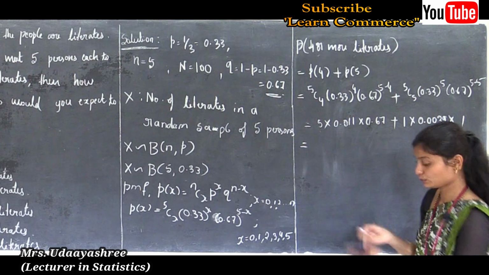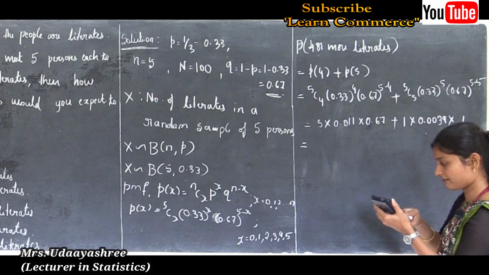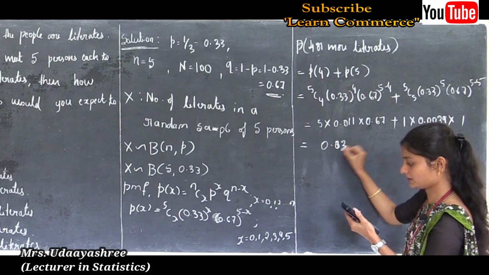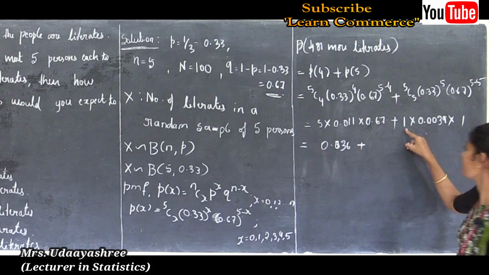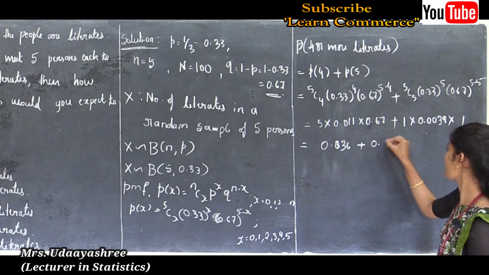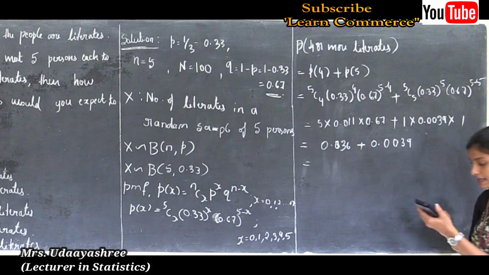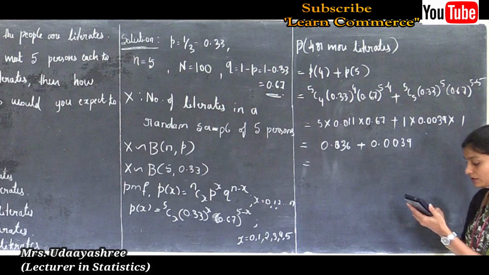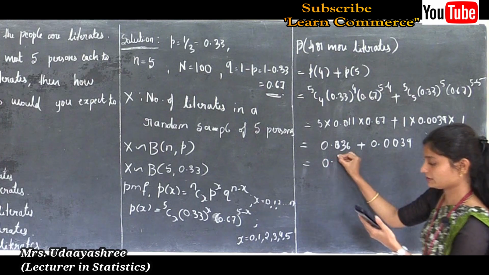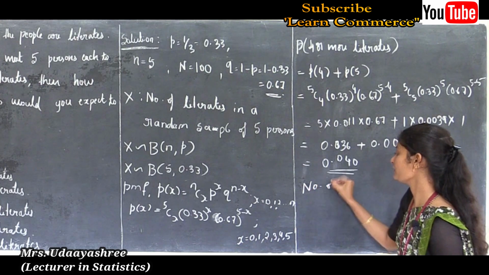This is equal to 5 into 0.011 into 0.67 is 0.036, plus 1 into 0.0039 into 1 is 0.0039. So 0.036 plus 0.0039 is 0.040.